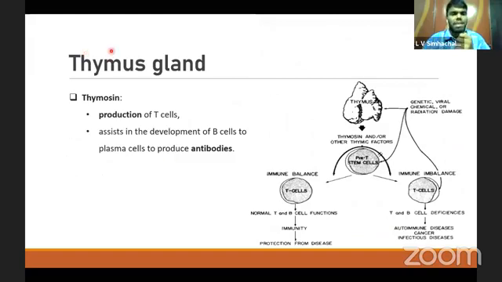Coming to the thymus gland, it produces the hormone called thymosin, which is mainly concerned with the production of T cells in the body. These T cells are mainly concerned with the immune function of the body. Thymosin also assists in the development of B cells. B cells are B lymphocytes, mainly produced from bone marrow. Thymosin assists in the development of B cells, and also conversion of the B cells into plasma cells, thereby finally conversion into antibodies. Antibodies are majorly five types in the body. They are IgG, IgA, IgM, IgD, and IgE.